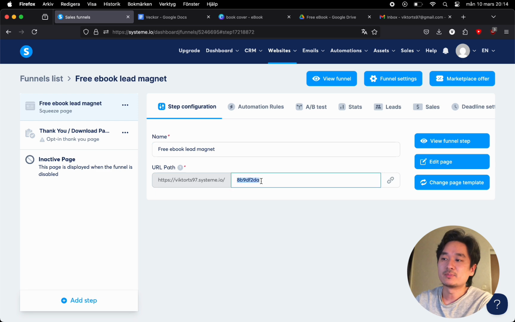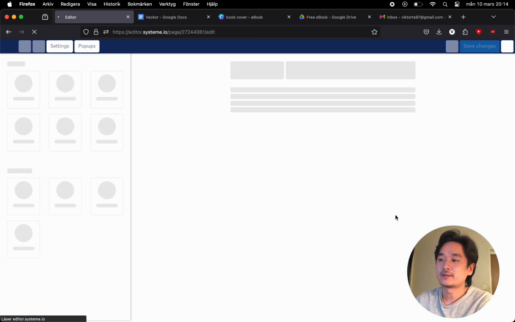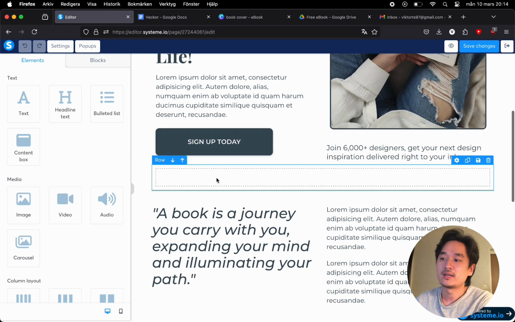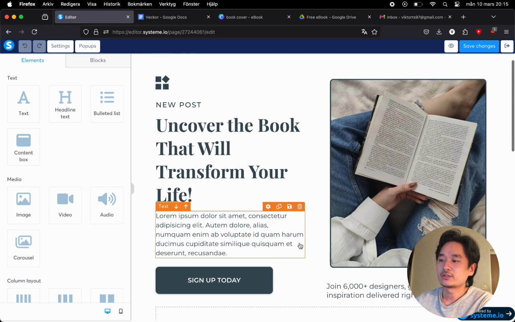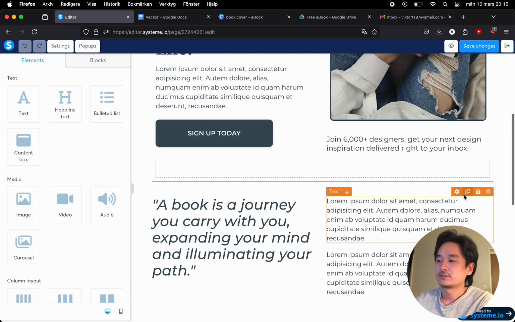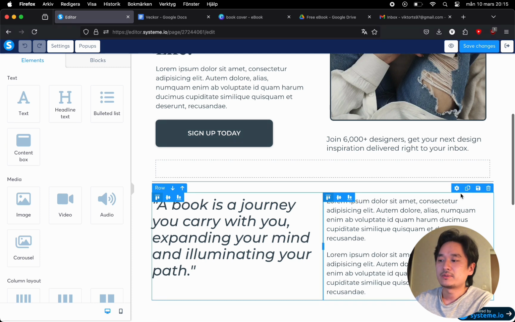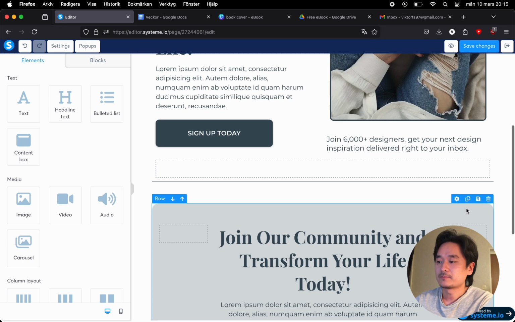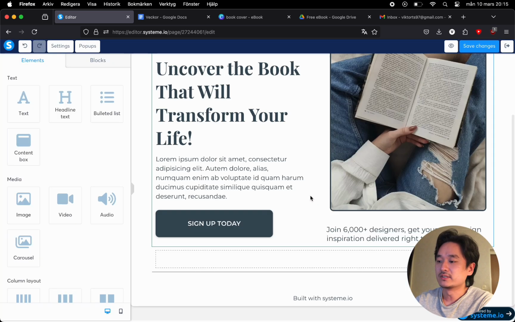So what you're gonna see is basically me copy and pasting a lot of text from the Google document into System.io. You will see me actually make some changes to this page. I like to keep things very simple and clean, so I'm just going to remove a lot of what I think is unnecessary parts on this page. How you do it is essentially just highlight, or hover your mouse over a row or an element that you want to remove, and then you click on the bin icon. So I'm just going to remove this line as well.